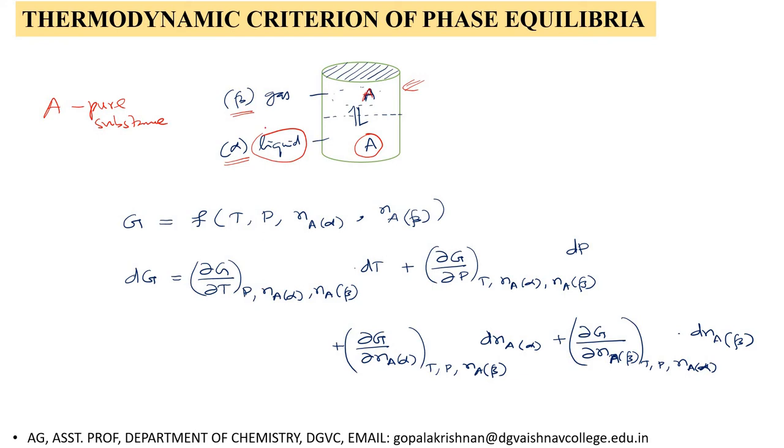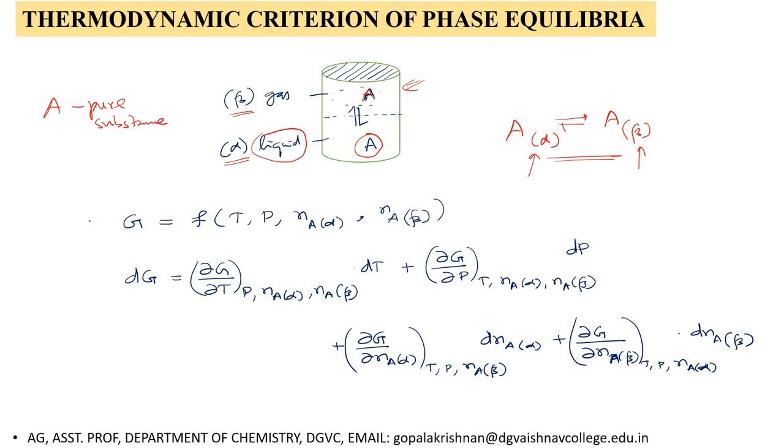At any temperature, liquid will become vapor and vapor will condense and become liquid. These two processes occur in opposite directions, and this system will attain equilibrium after some time. So the pure compound A in the alpha phase and the pure compound A in the beta phase exist in equilibrium. We call this a physical equilibrium or phase equilibrium. Now listen, here the pure substance exists in two different phases, and the two different phases are in equilibrium.